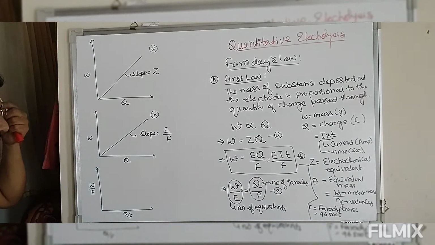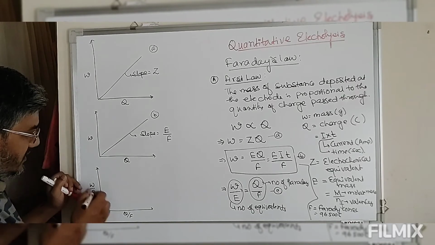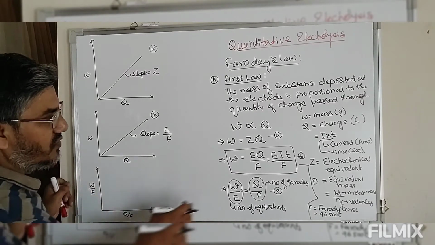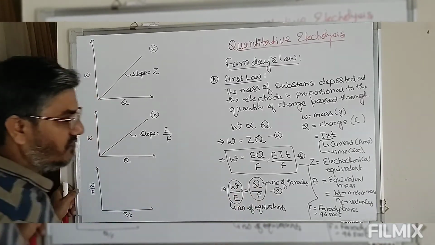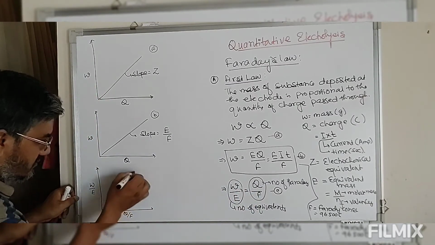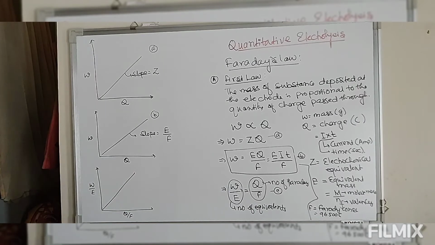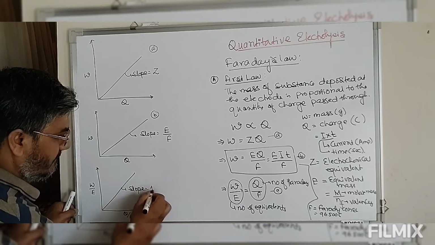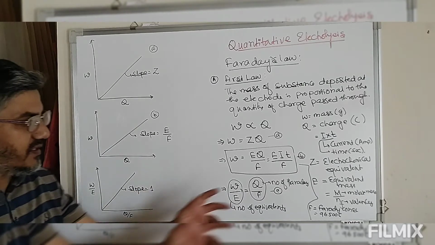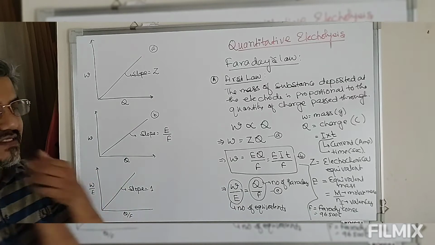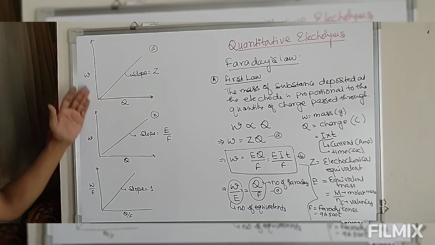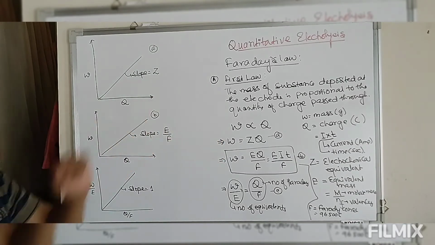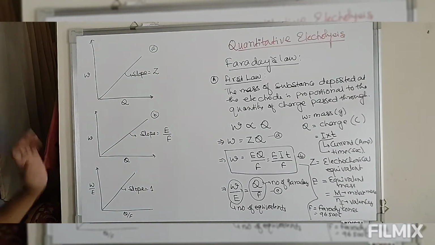As the number of Faraday increases, the number of equivalents also increases correspondingly, so the slope here is 1. So these are three graphs which represent these three modified forms of the first law of electrolysis.